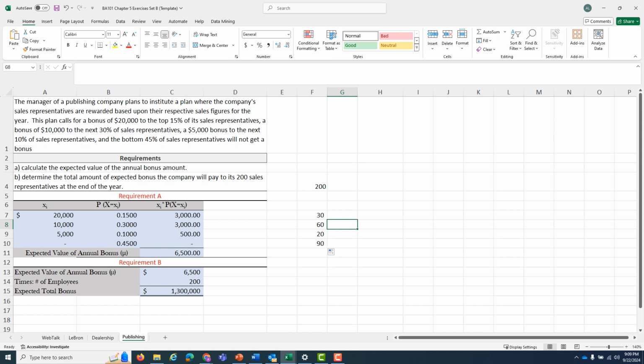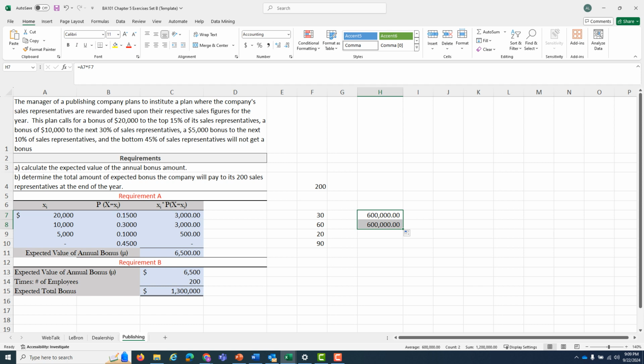How much would we pay out in total? Well, these 30 people, the top 15%, would each be getting a $20,000 bonus. So if we're paying 20 grand to 30 different people, that's $600,000 in total that we have to pay. Down here, 60 people would be getting a $10,000 bonus. Let me just fill handle because it's going to work for me right there. So that's another $600,000. 20 people would be getting a $5,000 bonus.